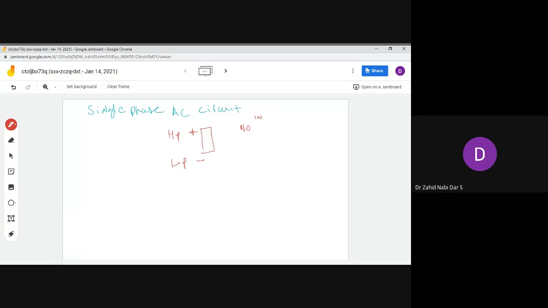In AC, there is no polarity. So one thing in AC is that we find that in the AC system there is no polarity. One more advantage of the AC system is that the AC system